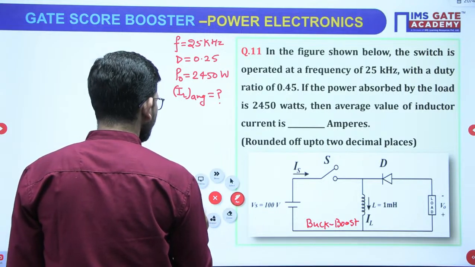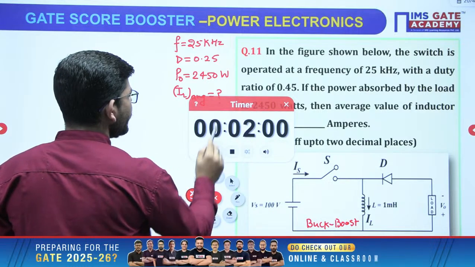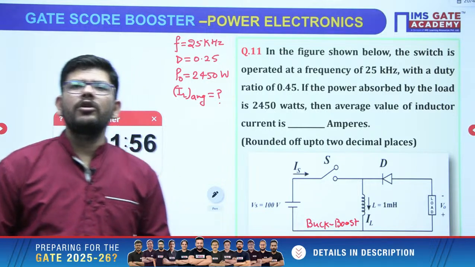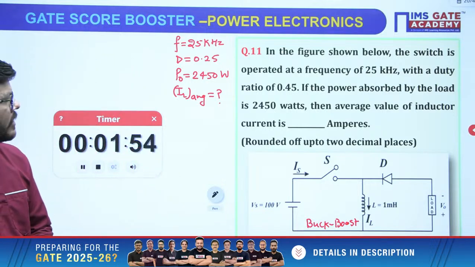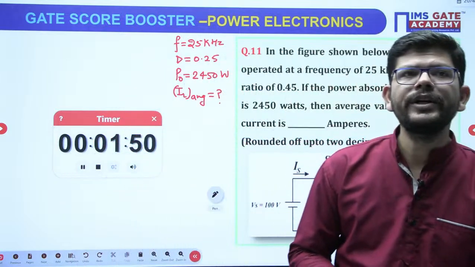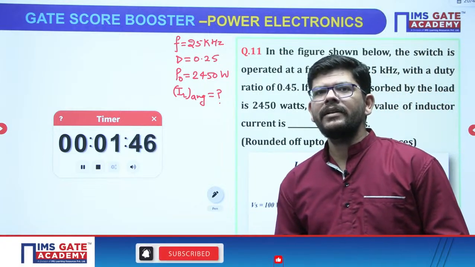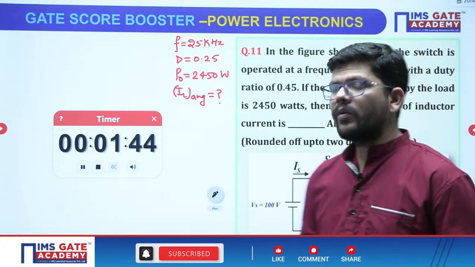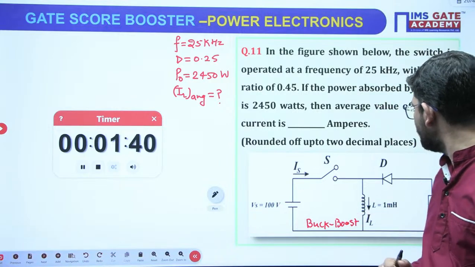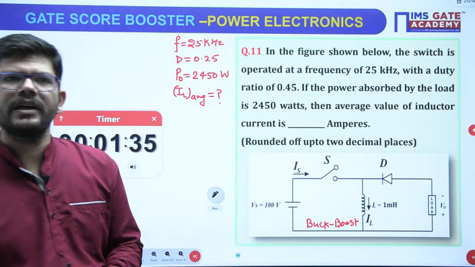I think that you can solve this question, and you will take not more than 2 minutes. Okay, so solve it, guys, and tell me what is the average inductor current. If this much data is given, what is going to be the average inductor current? Output power is given, duty ratio is given, frequency is given. You have the circuit diagram in which the source value and inductor value are also given. Calculate what is going to be the average inductor current.